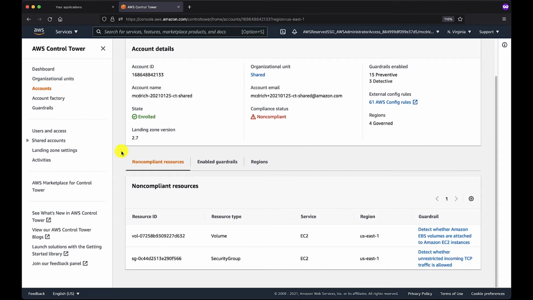Now, the non-compliant resources themselves, even though we're not in this AWS account, we can still retrieve some of their vital statistics, such as the resource ID. I'm actually going to copy that to my clipboard as we're going to make use of it in just a moment. And we can see here, the guardrail that has been violated is we have an EBS volume that is not attached to an active EC2 instance at this time.